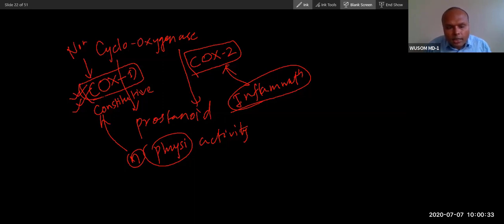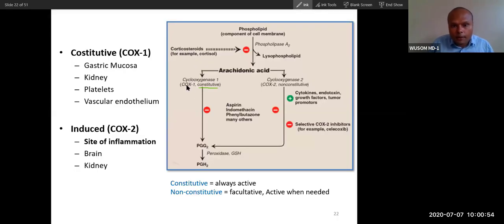This type 1 COX is not inducible, meaning it cannot be induced by any hormones. What inducible means is that the concentration of COX-1 cannot be increased, whereas the concentration of COX-2 can be increased or decreased. COX-2 is inflammation and inducible. COX-1 is non-inducible. So remember these two basic differences between COX-1 and COX-2. Both will produce prostaglandins, but this is inducible, and this is non-inducible.